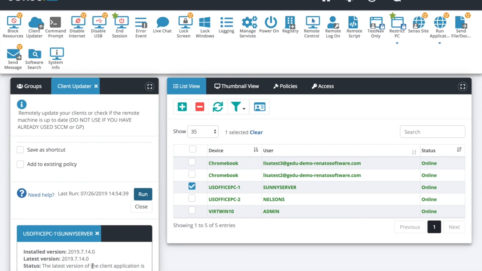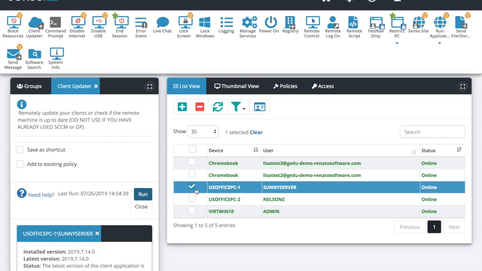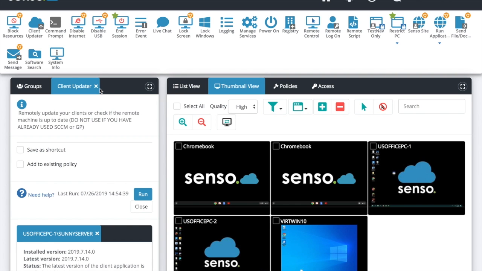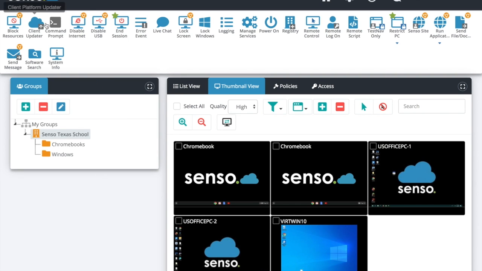I'm completely up to date, so you'll see the latest version of the client application is installed on this device. You could update a ton of devices at once. You're not restricted to just one at a time. You can select a ton of these devices right here in the list view or in thumbnail view and go ahead and utilize your client updater for that.